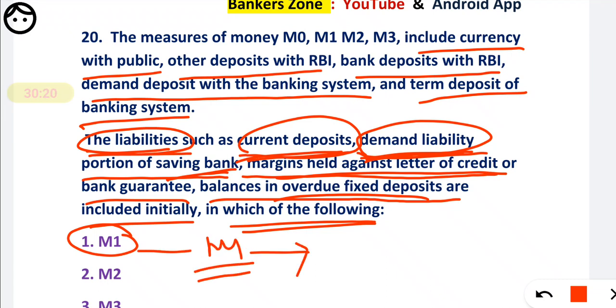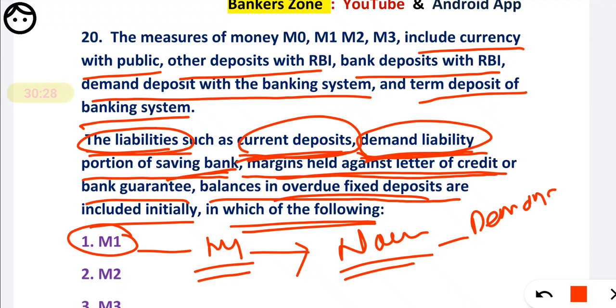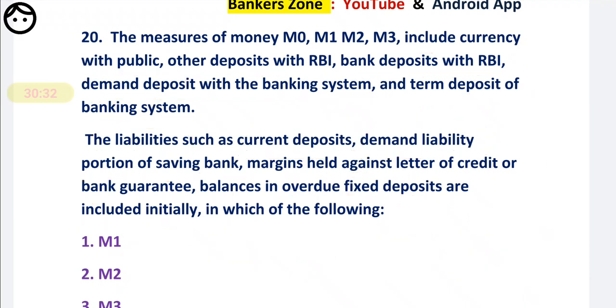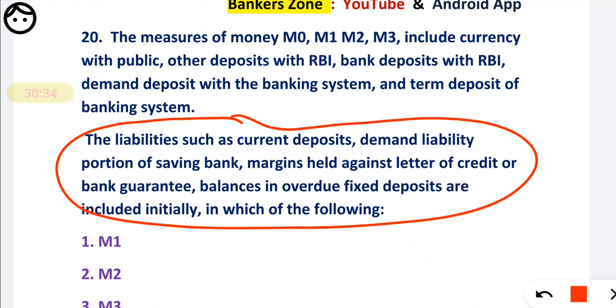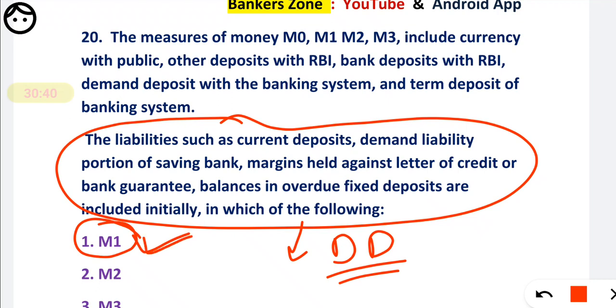Why? Because M1 is narrow money, and it basically includes the demand deposits. All these liabilities are nothing but demand deposits. So we mark M1 as the correct option.